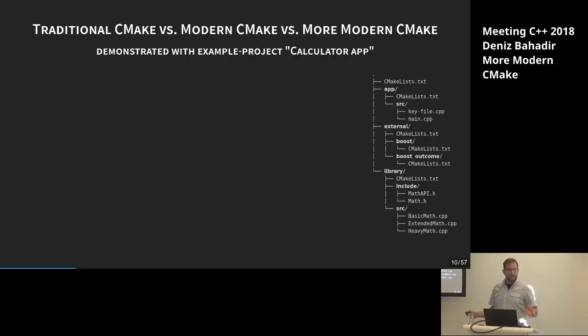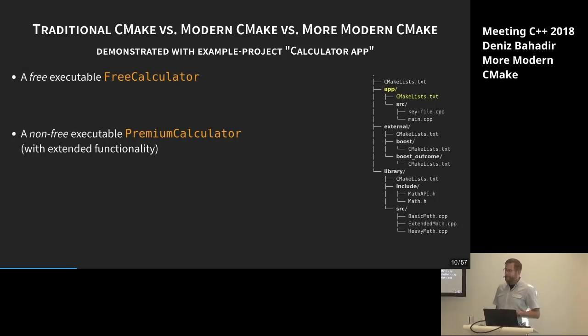And first, we think of, okay, we want to have some calculator that someone can use for free, and we create a free calculator, and this is done in the app subdirectory, and it's defined and declared in the CMakeLists.txt file there, and the sources are below that. We don't care about the sources now, we're looking just at the CMakeLists.txt files. While again, there might be something you want to earn money with, so that is in this case the premium calculator, which has some extended functionality, and this is not free. So you want to earn money with that, and that's just fine. You can also declare them in the same CMakeLists.txt file, and that is done in the app directory.